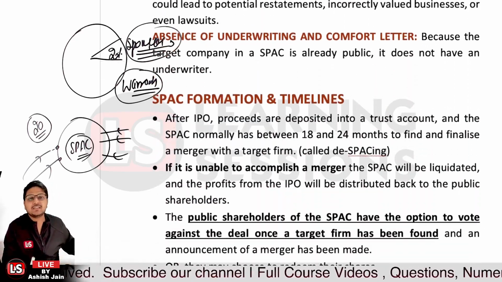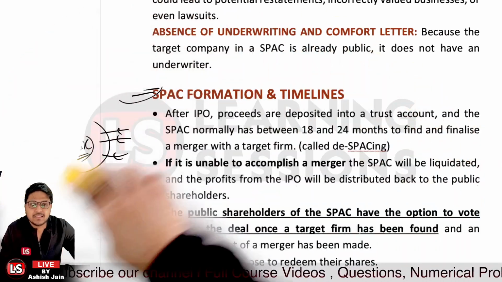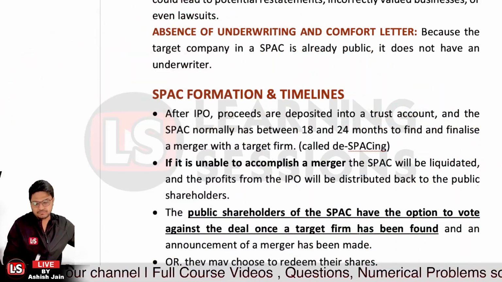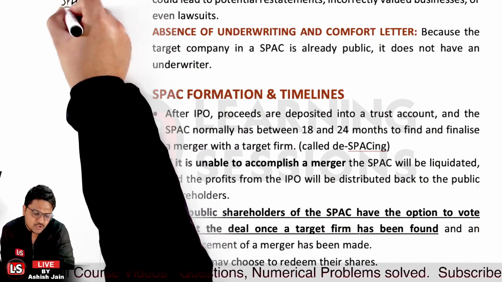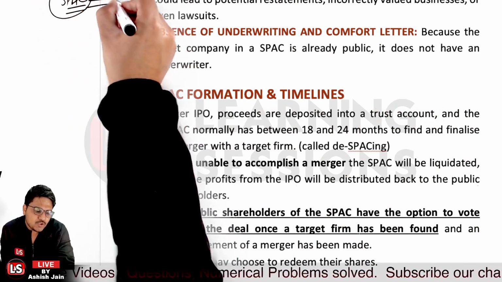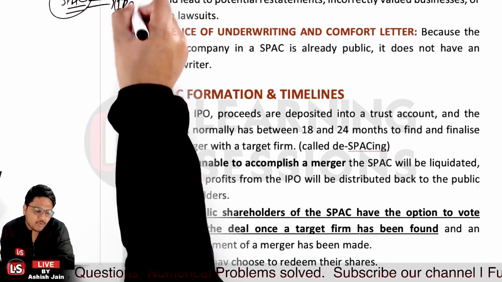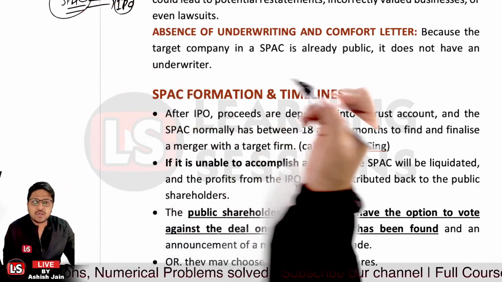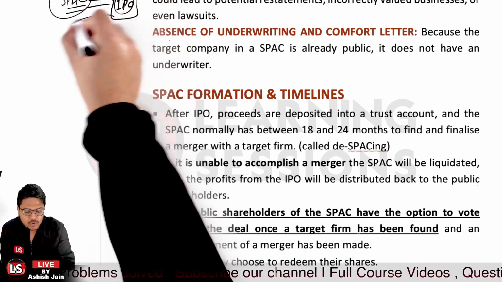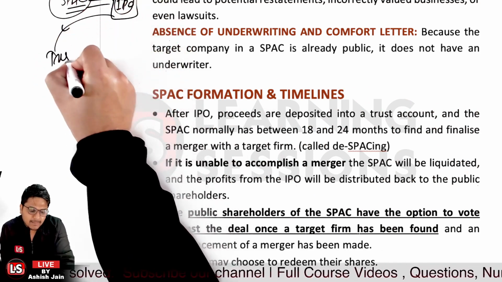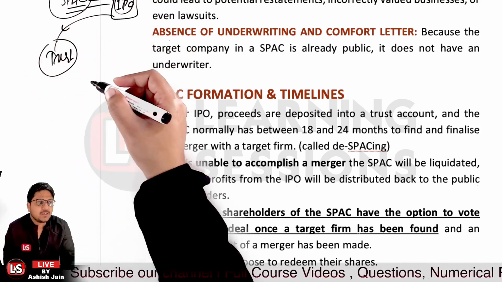Now let's consider the SPAC formation and the timelines related to it. After the IPO, let's say a SPAC, that is a special purpose acquisition company, is formed, and further they issue the IPO, that is the initial public offering, right? The proceeds of the IPO are to be kept where? Those are to be kept in a trust account.